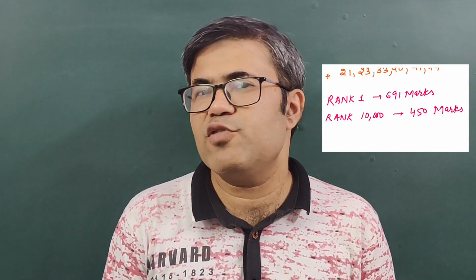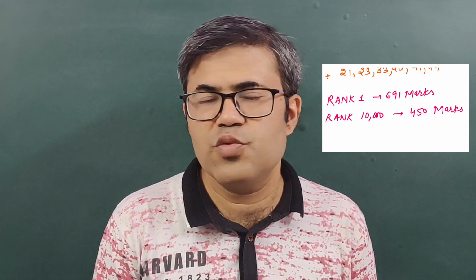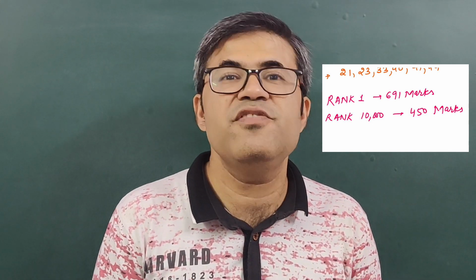In 2013, to give you an idea, the first ranker scored 691 marks, and 10,000 rank was approximately at 450 marks. So the students scoring 450, 460 were able to sneak into good MBBS colleges even in the state of Rajasthan at that time, which now is impossible for an unreserved or the open category student to get an MBBS seat in the present scenario. So let's see what was in that paper.